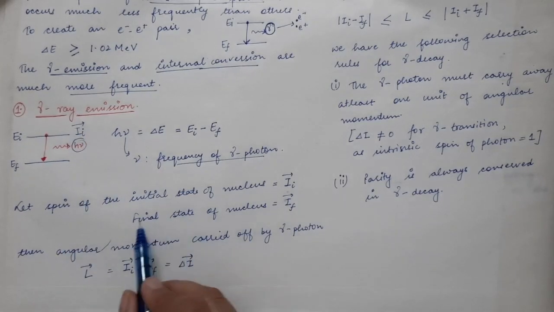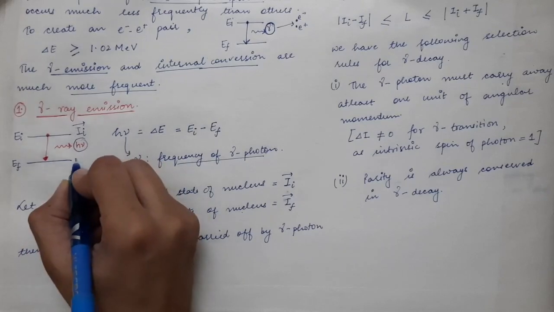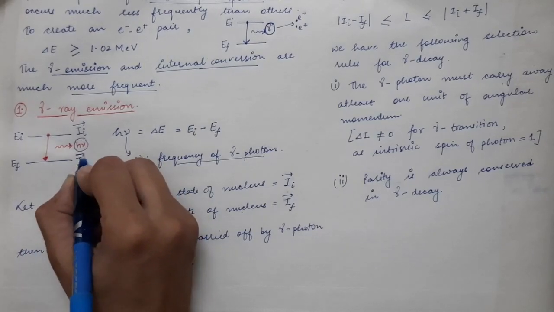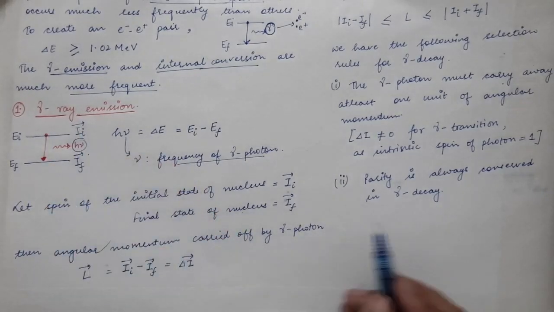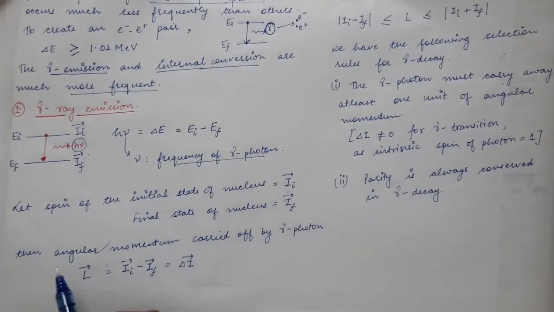And when the nucleus goes to the final state, that is the ground state, let's say its spin becomes the vector I_f. So there will be a difference in the spins of the nucleus in the two energy levels.